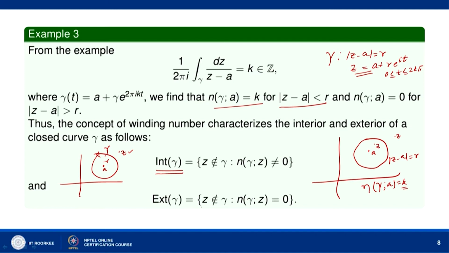The exterior of gamma is those points z which do not belong to gamma, and n gamma z equal to 0, because you take any z outside this circle, then for that n gamma z will be equal to 0. So, n gamma a equal to k for mod of z minus a less than r, and n gamma a is equal to 0 for mod of z minus a greater than r. So we can see the interior and exterior of a closed curve by this: n gamma a not 0 and n gamma a equal to 0.